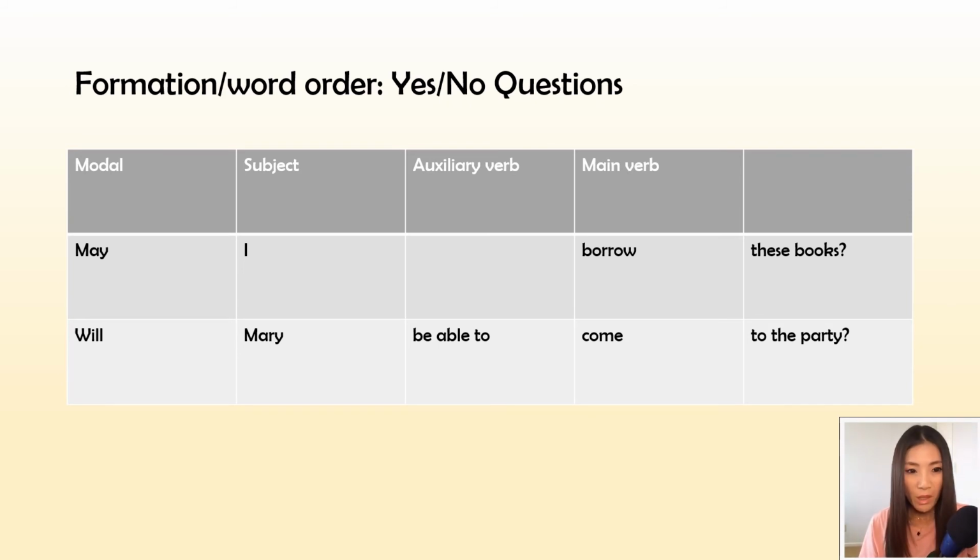If you look at the bottom sentence, the modal is will, the subject is Mary. We do have another helping verb, which is a phrasal modal in this case, be able to. The main verb is come, and then the rest of the sentence. Will Mary be able to come to the party?